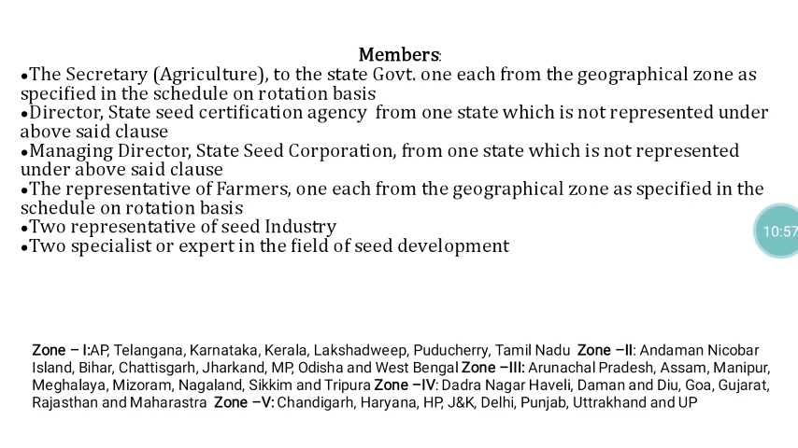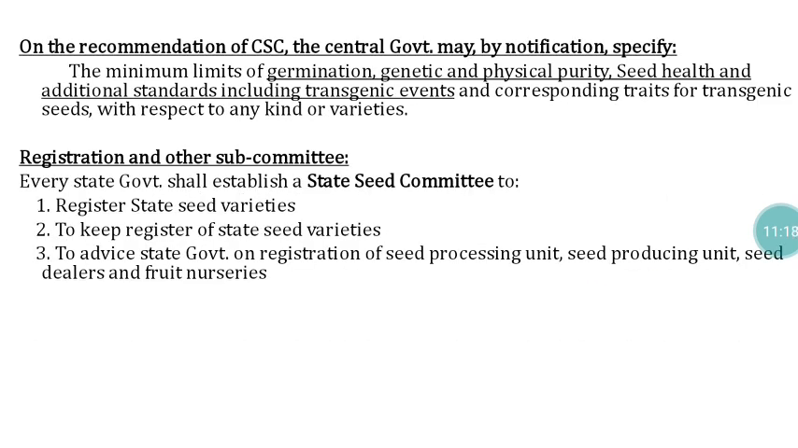So the country is divided into 5 zones. From each zone, one Secretary, one Director, and one Managing Director of a state seed corporation will be nominated. On a rotation basis, they will be selected. In that way, they constitute the Central Seed Committee for effective implementation of the Seed Bill 2019. And then, based on the recommendation of the Central Seed Committee, the central government may by notification specify the standards and minimal limits.